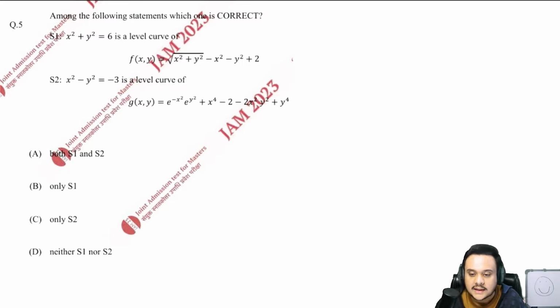Level curves and all, definitely they are part of the syllabus, they are mentioned in the syllabus, so we obviously do them. But some students may skip these, right? And that is where you were tested in the 2023 paper. So let us try and understand how to solve this.